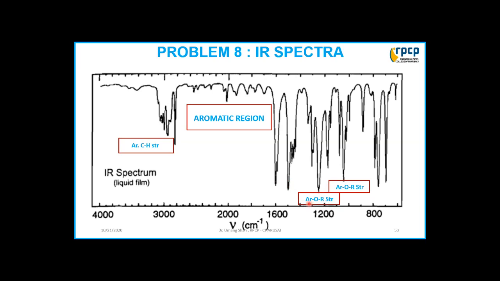This is the alkyl group, aryl, and this is ether. So alkyl aryl ether stretching appears at 1215 and another appears at 1050. So two stretching frequencies appear in the case of the alkyl aryl ether. So what we conclude from the IR spectra: the ring must be aromatic, and second, an ether group should be present.